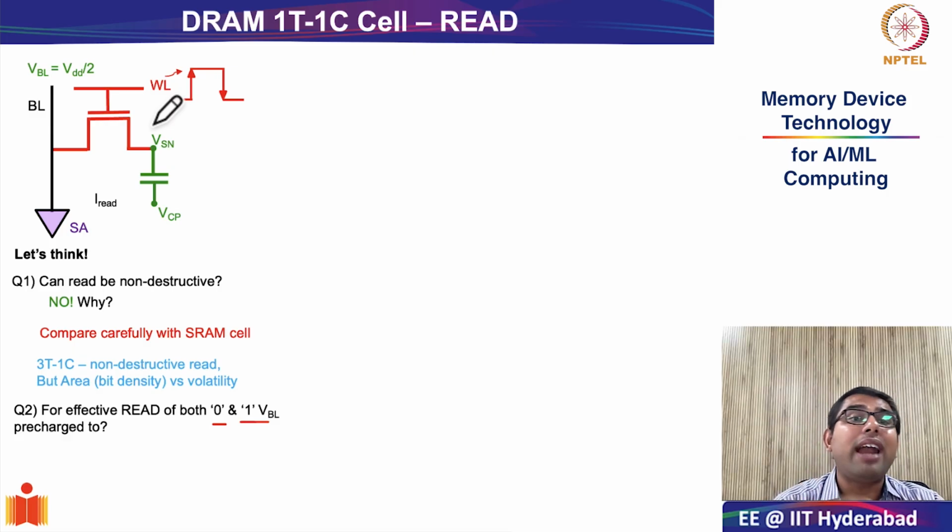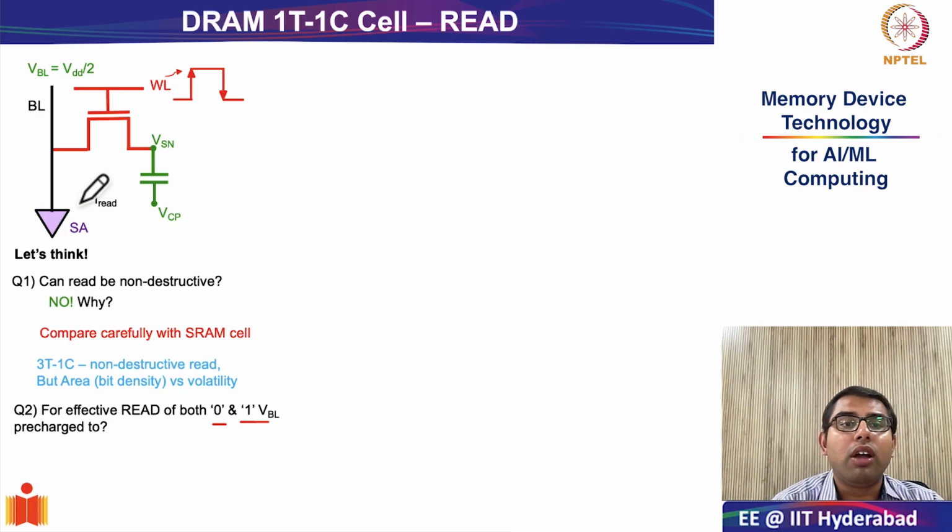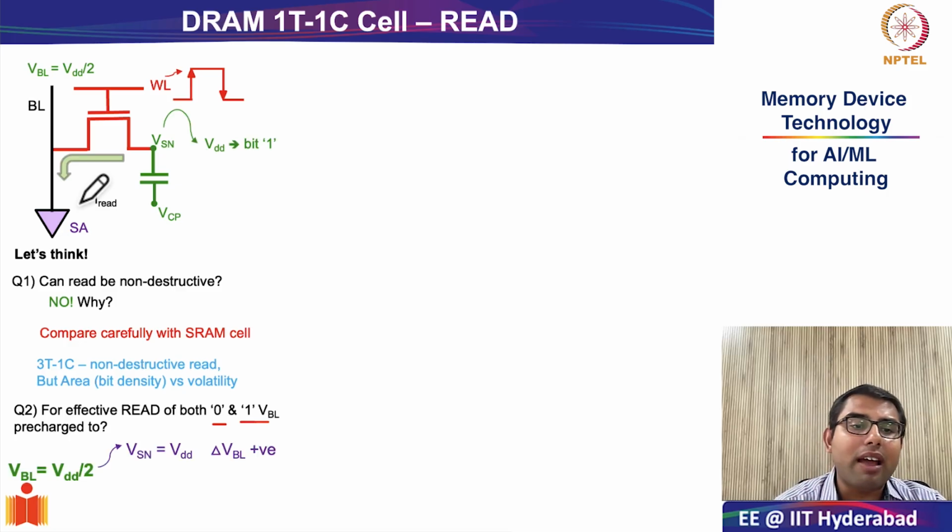of 0 and 1, or 0 or VDD, where you get effective sensing at the end of the sense amplifier for both stored values of 0 and 1. And if you think a little bit carefully, it is common sense that the pre-charge value for the bit line, unlike SRAM where you were pre-charging with VDD because you had bit line and bit line bar, you don't have bit line and bit line bar, you have a single bit line. The pre-charge value for that bit line has to be VDD by 2. Why should it be VDD by 2?